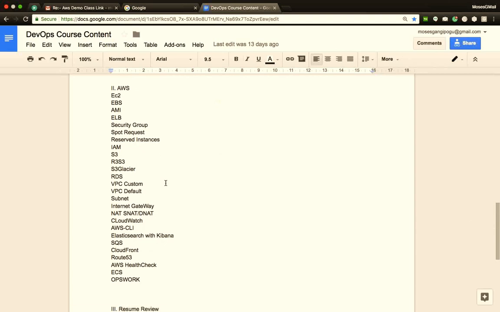That will cover EC2, EBS, AMI, ELB, security group, a bunch of. These are all VM related stuffs. These are all security and networking related stuffs. Static file storage content. This will be that. Then database will be RDS. This is all networking. Then this will be monitoring part. This will be command line utility of AWS, of course. And then this will be logging. This will be queuing. This will be caching. This will be DNS. This will again be monitoring. This will be container, and this will be orchestration.